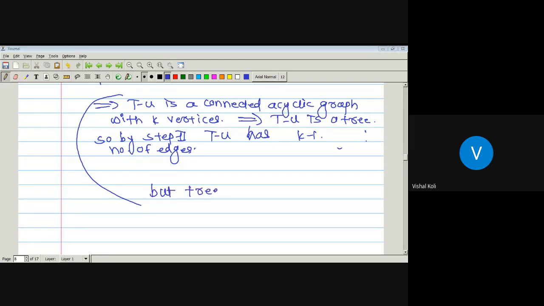But tree T minus u has exactly one edge less than T. Is it correct?